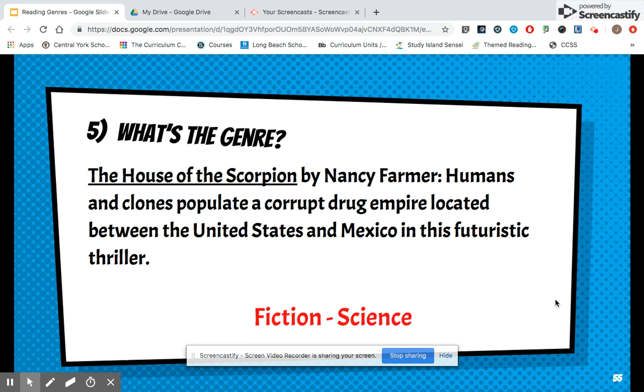So you did 5 practice problems. How did you do? Did you get 5 of them right, or do you need some more practice? We're going to continue working with genres in small group. If you have questions, let me know.